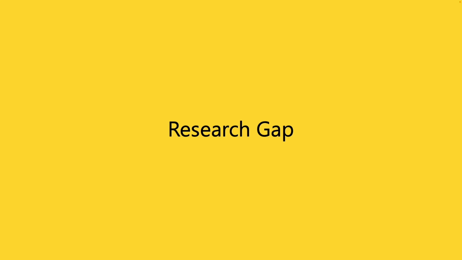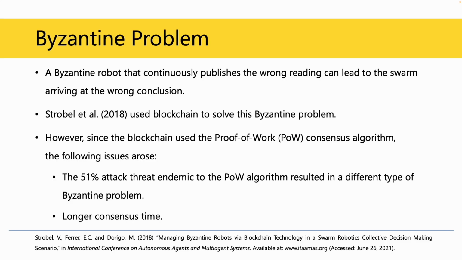Now, let me discuss the research gaps. Even though these strategies helped achieve consensus, they all suffered from the Byzantine problem. Byzantine robots could intrude the swarm and make the swarm come to the wrong conclusion. Strobel et al. proposed a solution to this problem using blockchain. However, since the default proof of work algorithm was used, this solution was vulnerable to the 51% attack problem and took longer to achieve consensus.